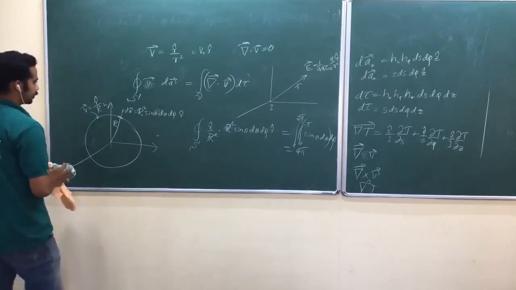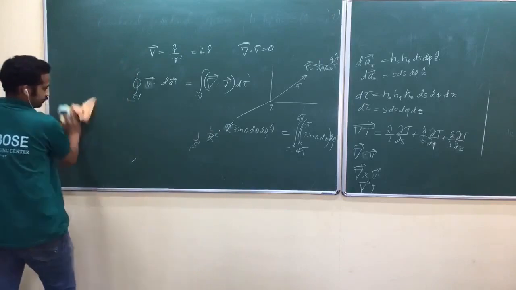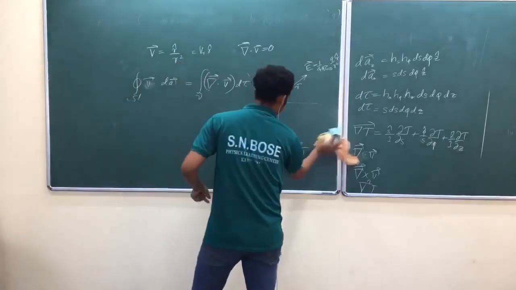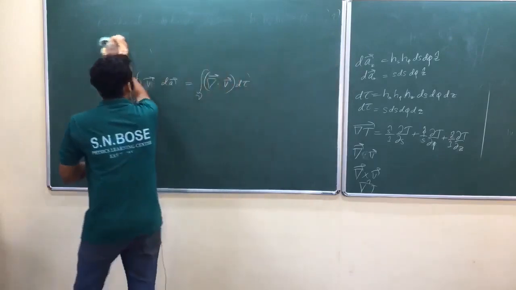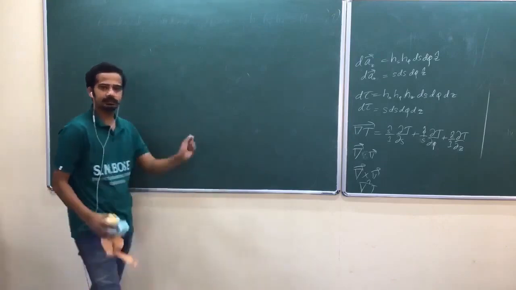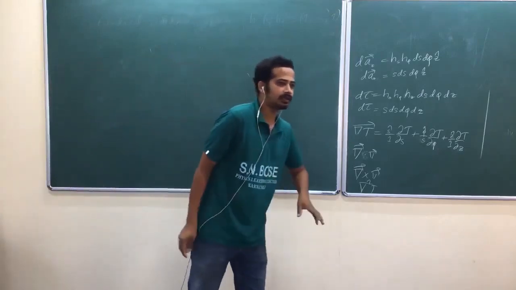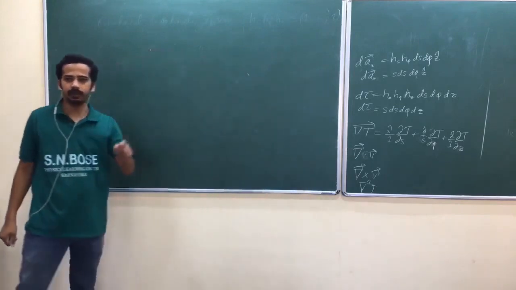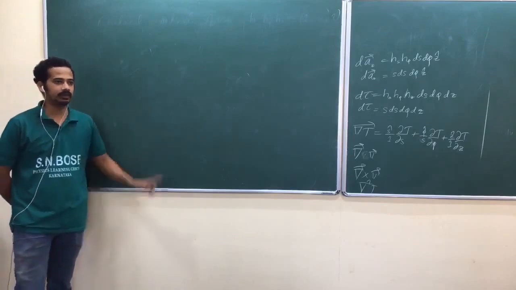Now look at here. You can say del dot V is equal to 0 except at the origin, am I right? Only Dirac delta is a function which is non-zero at one point and 0 everywhere else, isn't it? Only that can handle that situation.